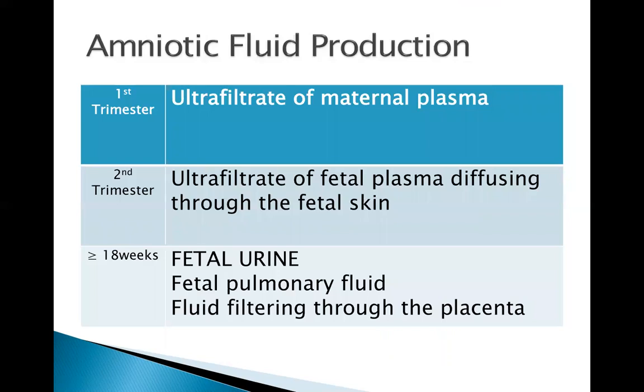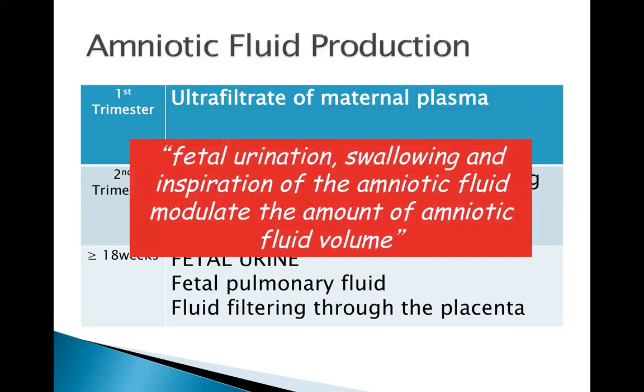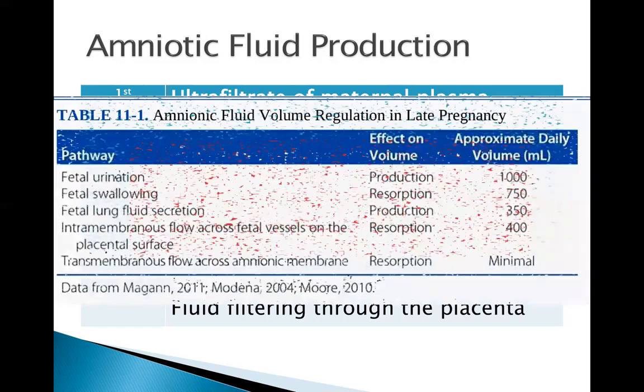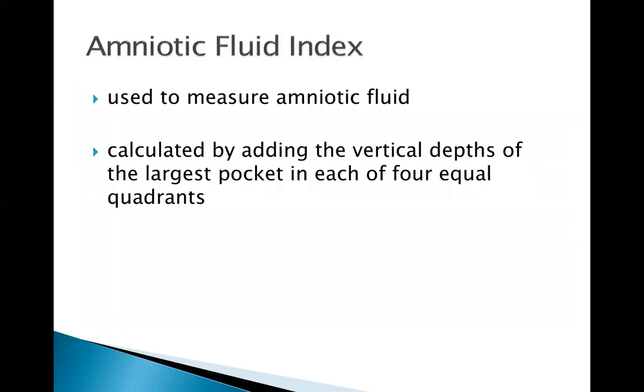Fetal urine production occurs at 8 to 11 weeks, but becomes a contributor to the amniotic fluid volume only after 18 weeks. You can see that the fetal urination, swallowing, and inspiration are the following mechanisms which will modulate the amount of amniotic fluid volume. In this table, you can see several pathways that can modulate the amniotic fluid volume.